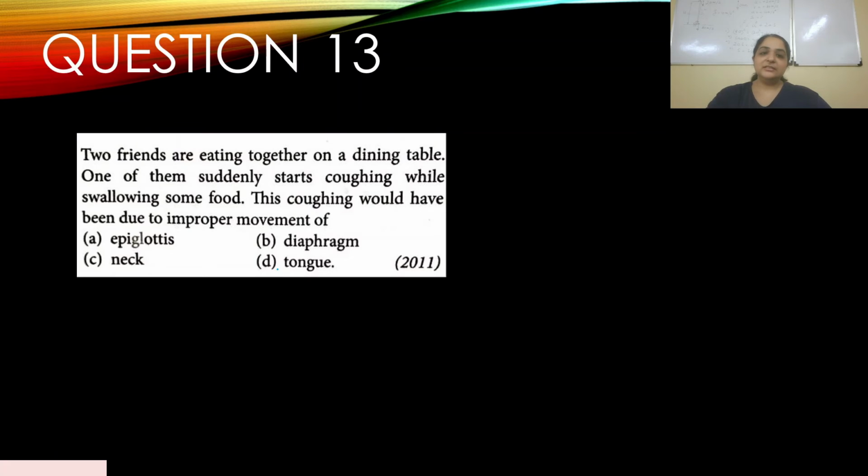Two friends are eating together on a dining table. One of them suddenly starts coughing while swallowing some food. This coughing would have been due to improper movement of, okay, this appeared in 2011. So he was eating and then suddenly starts coughing. So it could be due to the improper movement of epiglottis. Okay, so your answer is A. Right, let's go to the discussion.